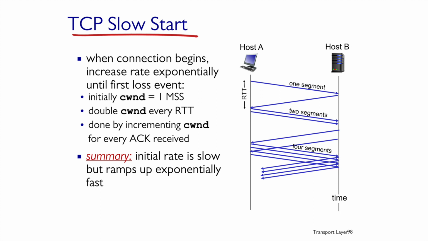What happens during slow start? We start with a 1 MSS CWND size, and it's multiplied by 2 every RTT. That means it grows exponentially. It grows faster than additive increase. How does it work? Every acknowledgement of a segment we get, we increase CWND by 2. That means that within an RTT, the window will be doubled.